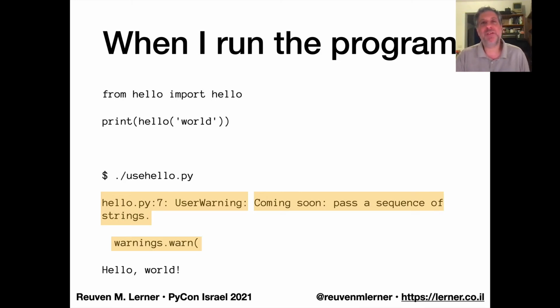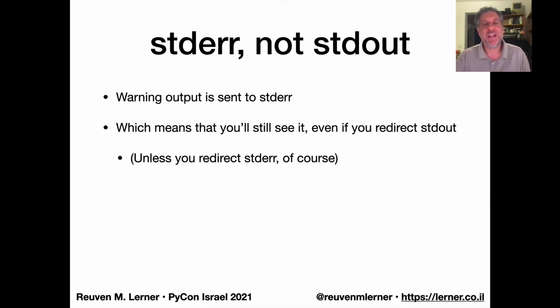So that's great. We're running warnings, we're getting it, and whoever sees the warning will know what to do. Notice also that hello world is still printed. So the warning is not stopping the program. It's not interrupting the flow of the program. All it's doing is printing out a message, and it's printing it to standard error, I should add, so that if someone wants to know that it's there, that's great, right? But the program is actually going to keep running. And as I just mentioned, the output does not go to standard output. It goes to standard error.